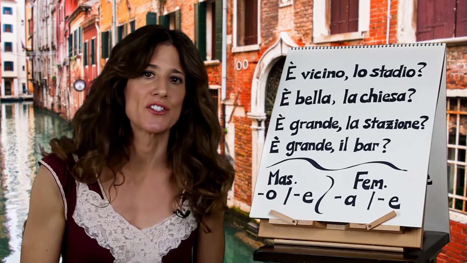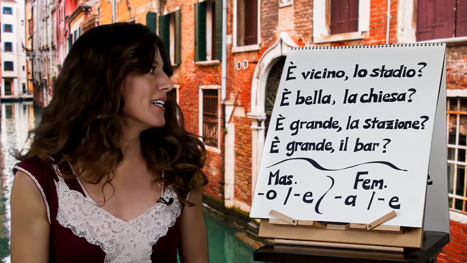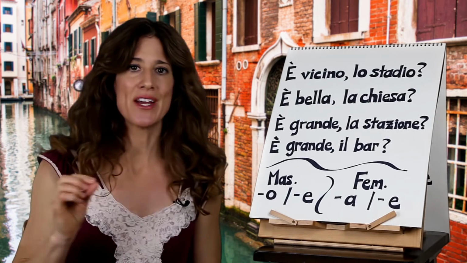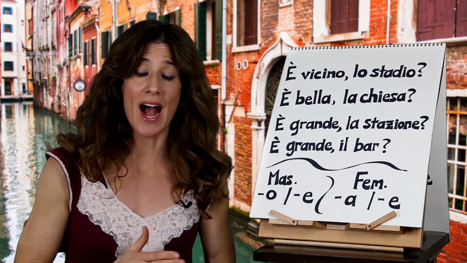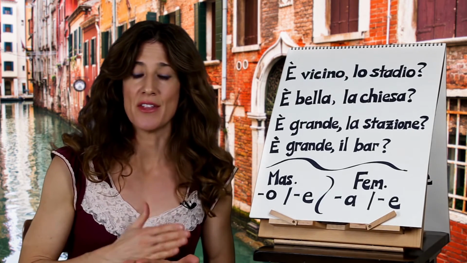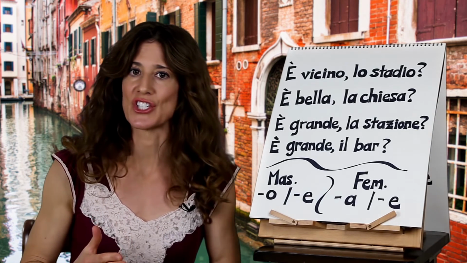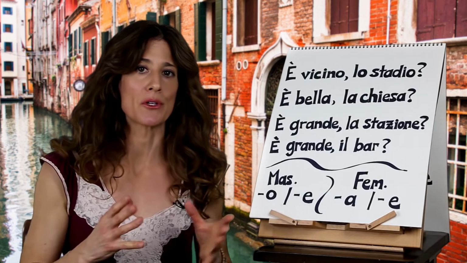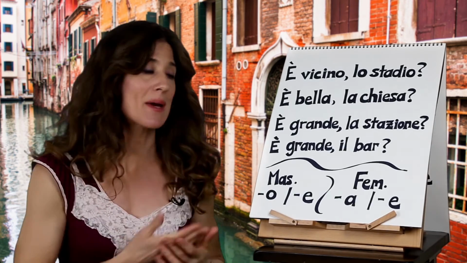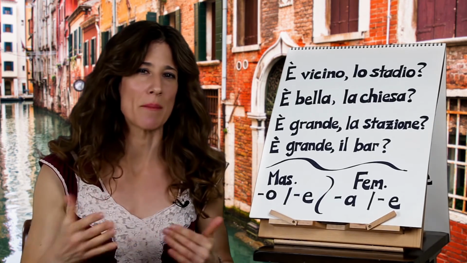The tricky part I want you to pay attention to is that the noun and the adjective have to agree. That means if the noun is masculine singular, then the adjective has to be masculine singular. All of these I already said are singular, but we're going to talk about plurals in another video. If it's feminine, then the adjective has to be feminine as well.